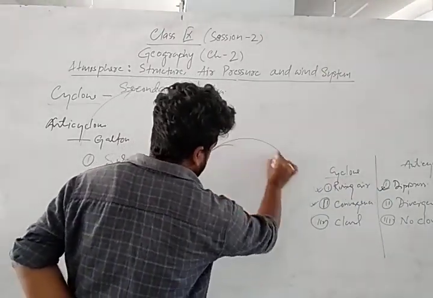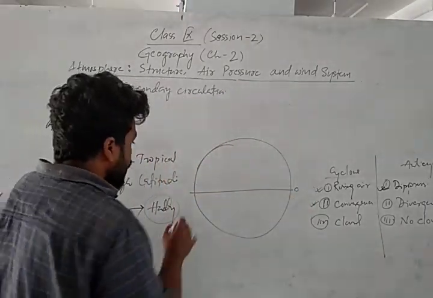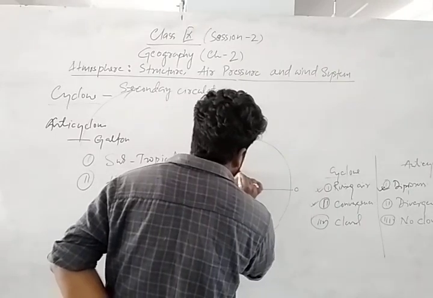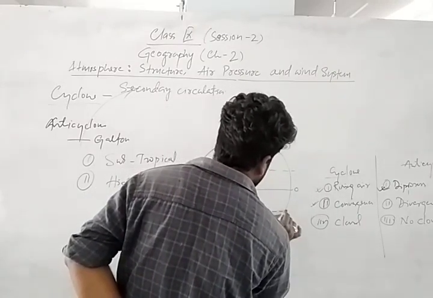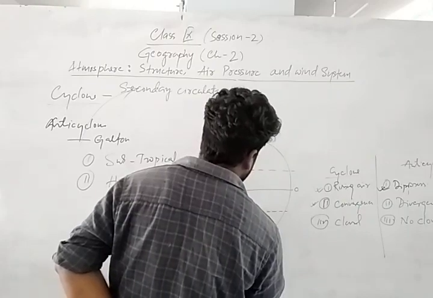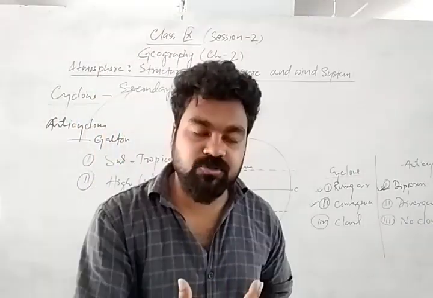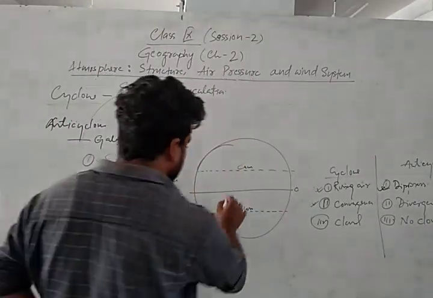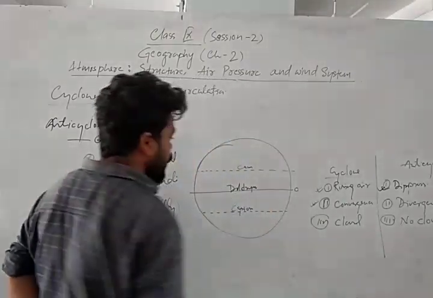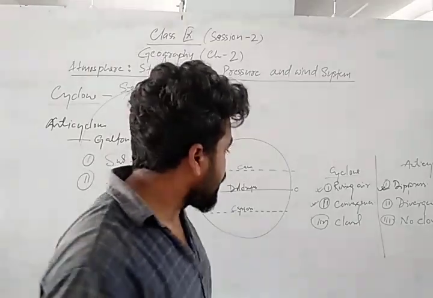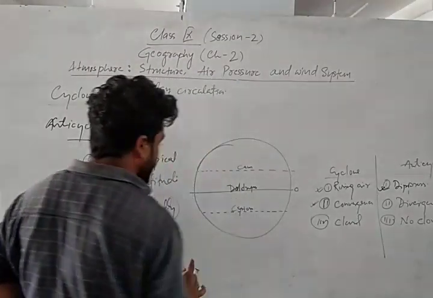Suppose this is the diagram of the globe. This is 0 degree. So what happened? This is a tropical region. This is the tropic of Cancer. This is the tropic of Capricorn, right? So what happened? We know that trade wind blows from tropical region to the equatorial region. So equatorial region is called a doldrum. Why is the equatorial region called doldrum? Because their wind velocity is totally 0. Because of cool and calm wind, their velocity is 0. So due to 0 velocity, that is called a doldrum according to the meteorologist.